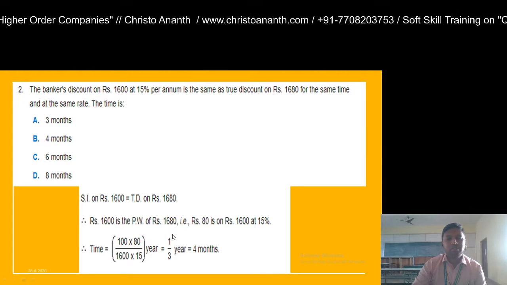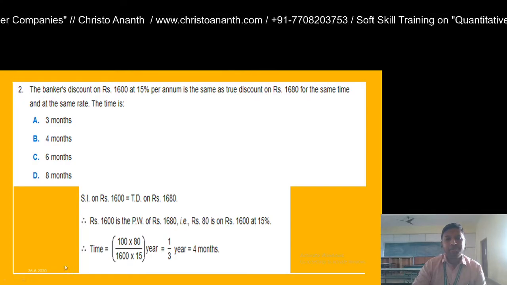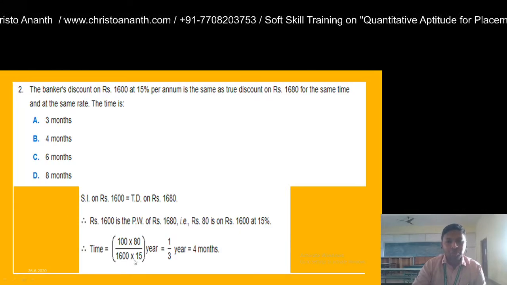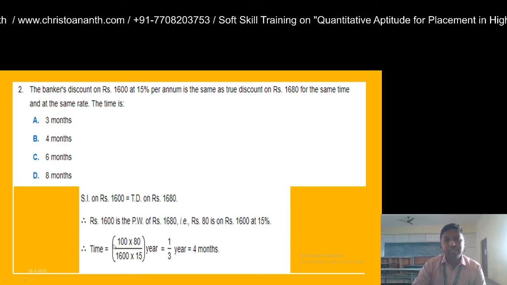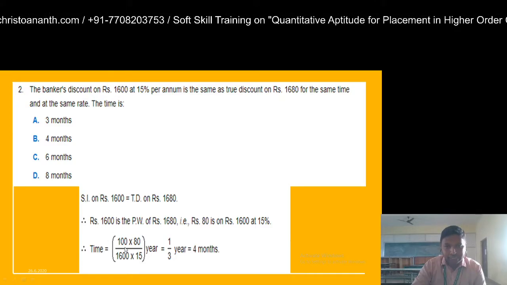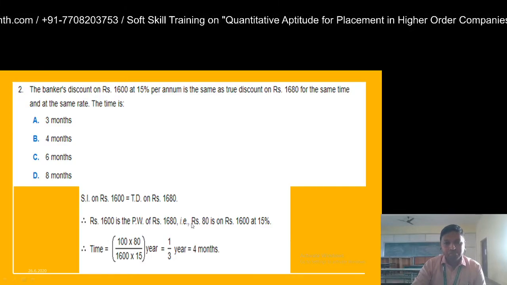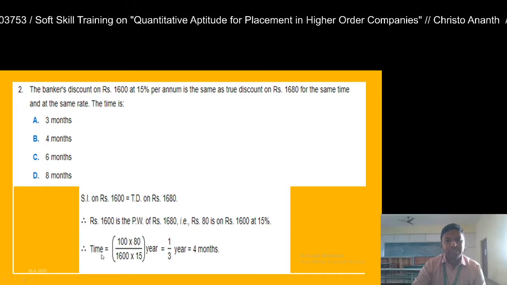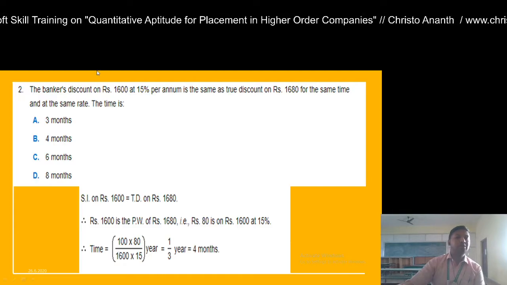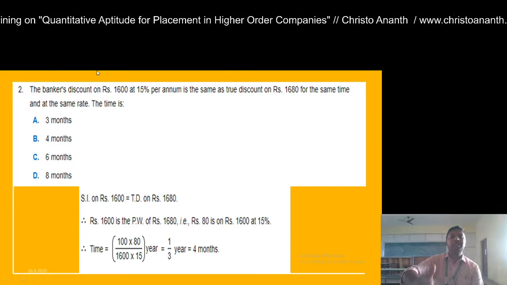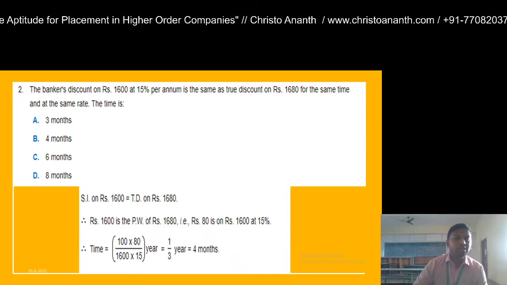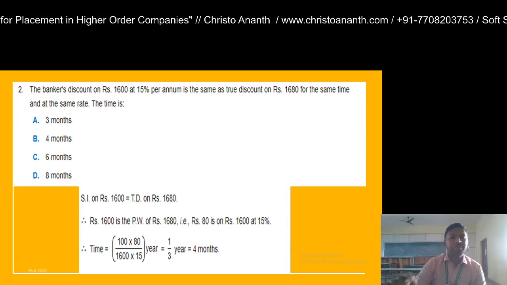So the time interval: banker's discount into rate into time is equal to 100 into the present worth.